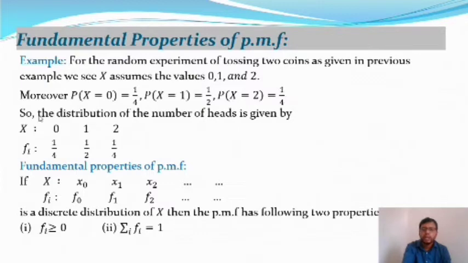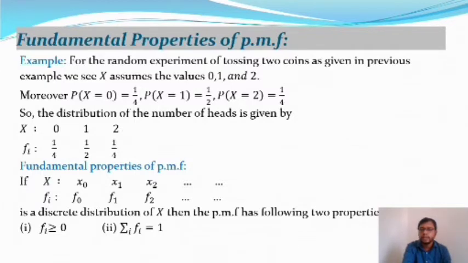So the distribution of the number of heads is given by this distribution function, where x equals the outcomes 0, 1 and 2, and the corresponding probability mass function is 1 by 4 for x equal to 0, 1 by 2 for x equal to 1, and 1 by 4 for x equal to 2.